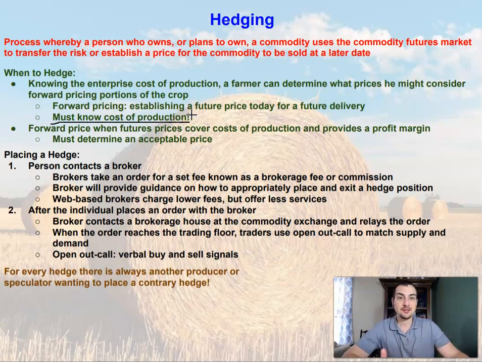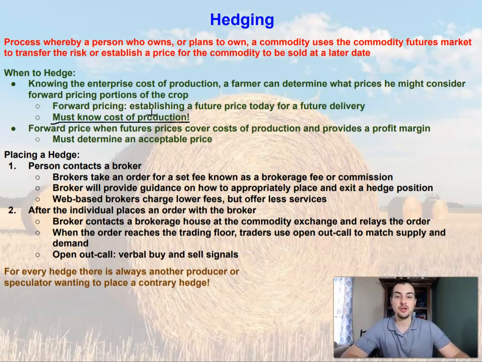So let's think about it this way. If you don't know the cost of your production, if you don't know how much it's going to cost you to produce, how do you know what's a good price? What if it costs you $100 to produce something, but yet you forward price it at $75? That doesn't make much sense. Why would you forward price it at $75 if you think that maybe the prices are going to go up?